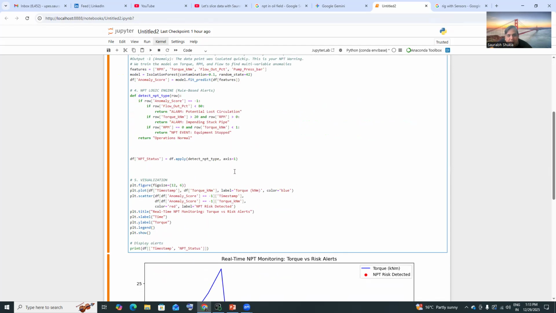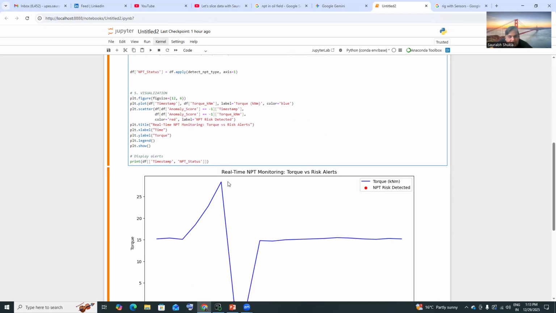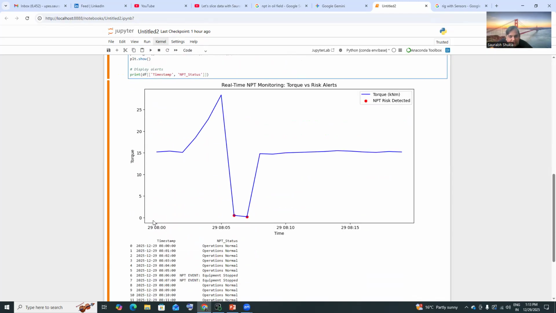And then I will check the NPT status. I have just created a simple chart out of it, to see how it is going to work. So you can see here, this is my timestamp, this is the torque, and this is my NPT time. You can see my torque is going good, above 50, 24. When it is going to 24, again it is going down to 0. You can see that my NPT is getting generated.